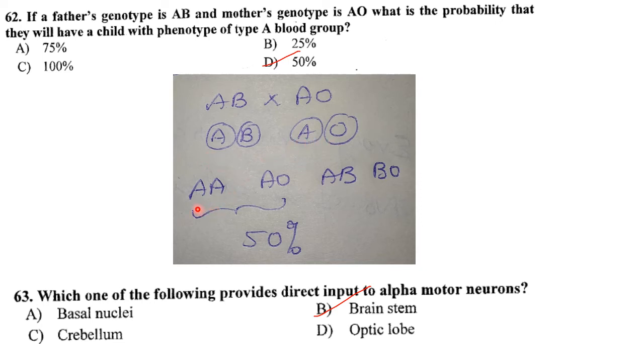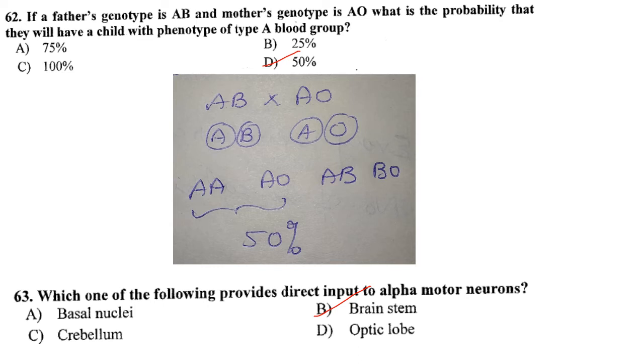So upon crossing you will get capital A, capital A, capital A, O, AB and BO. So there is 50% chance that the child will have a phenotype of A blood group. So answer is option D, 50%. Now next one. Which of the following provides direct input to alpha motor neurons?